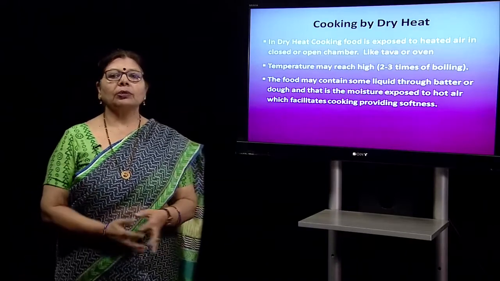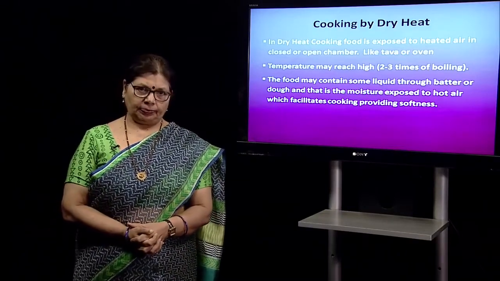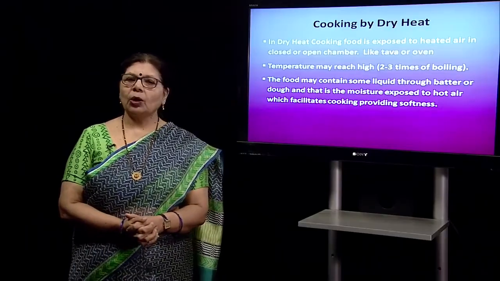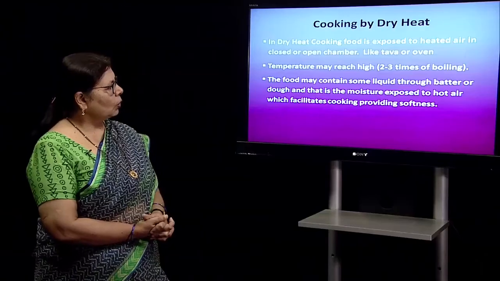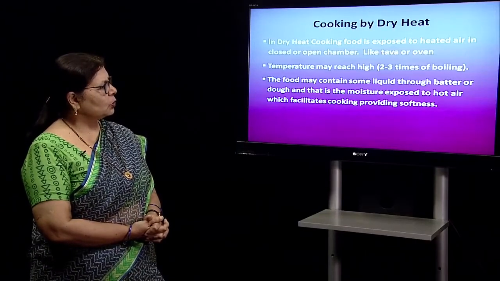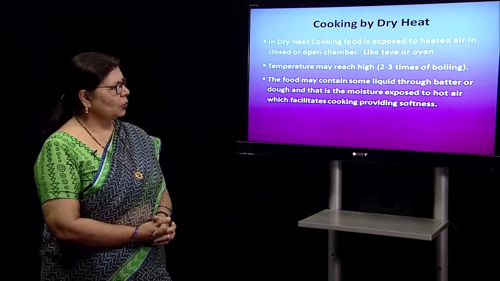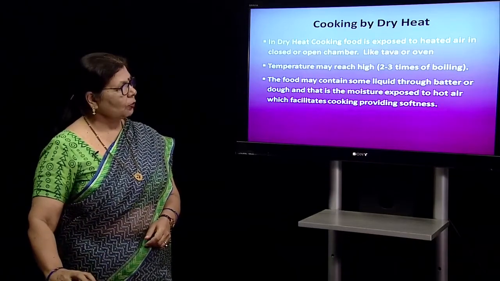Now, we will talk about cooking by dry heat. As I told you, dry heat means hot air. In dry heat cooking, food is exposed to heated air in a closed or open chamber like a tawa or oven. Temperature may reach as high as 2-3 times that of boiling. The food may contain some liquids through batter or dough, that is, the moisture exposed to the hot air facilitates the cooking that provides the softness.